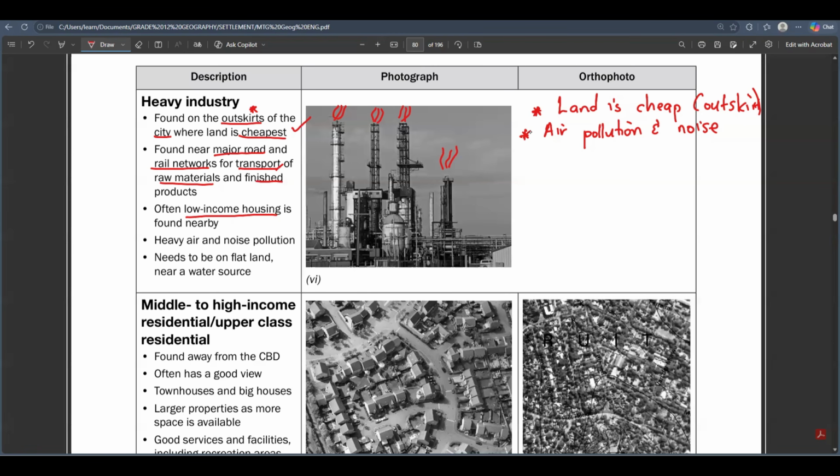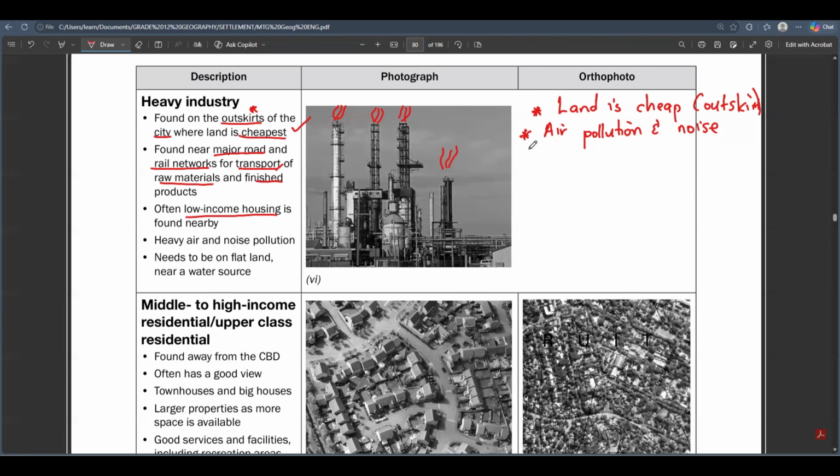All right. But what is the painful thing about this? The painful thing is that the low income residential areas are found near the what? Near the heavy industries. Because all of them are in for the cheap land value.